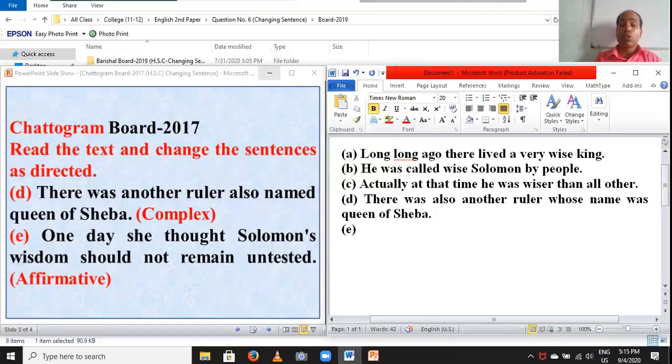And you have to change the keyword of this sentence, untested to tested.